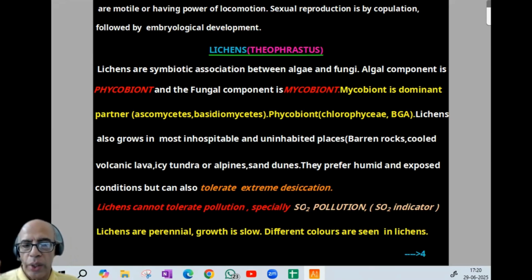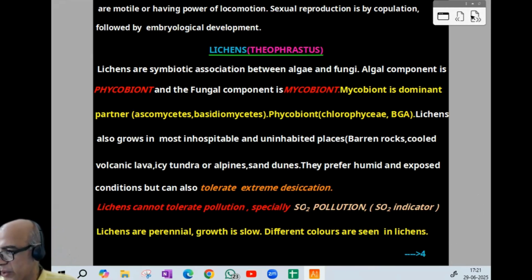Lichens cannot tolerate pollution. Specifically, sulfur dioxide is an important question. So they cannot tolerate sulfur dioxide pollution; generally pollution, specifically sulfur dioxide pollution, so they are indicators of sulfur dioxide. Lichens are perennials. Growth is slow and different colors are seen in lichens. I think up to that it is clear. We can proceed to the next page.